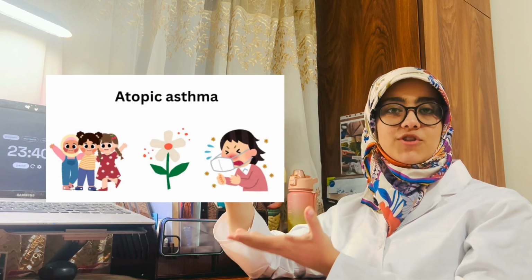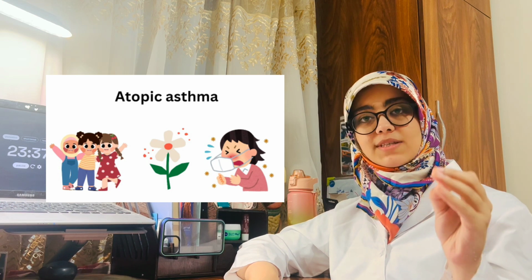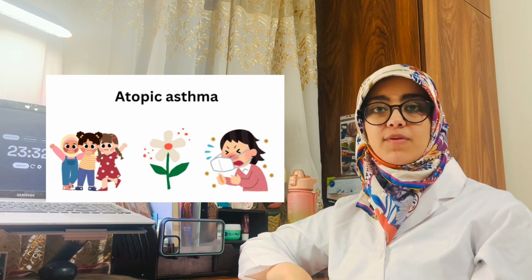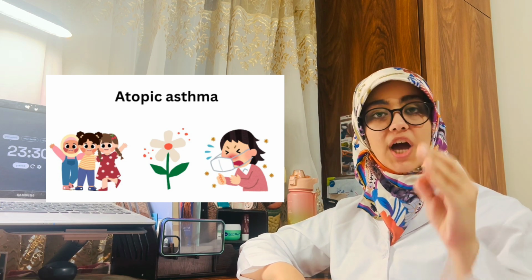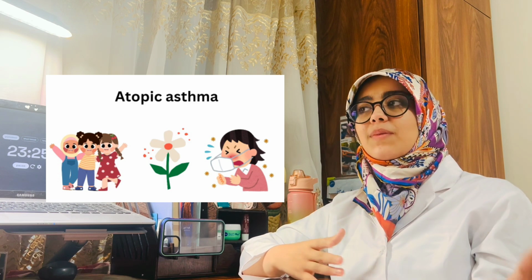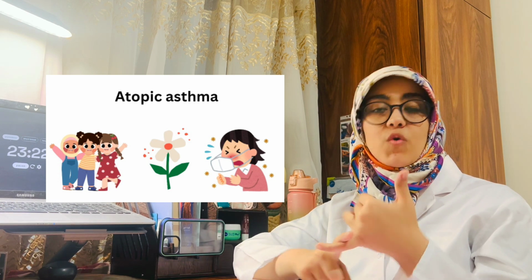The first type we are going to talk about is atopic asthma. In this figure shown to you, you can see small diagrams, like a summary of what this type is usually like. This is the most common type of asthma, and it usually begins in childhood. Patients usually have a family history of asthma or some allergic reactions like eczema or hay fever. It is a classic example of type 1 immunoglobulin E mediated hypersensitivity reaction, where exogenous substances or allergens can cause asthma, and it can be recognized by us doctors.